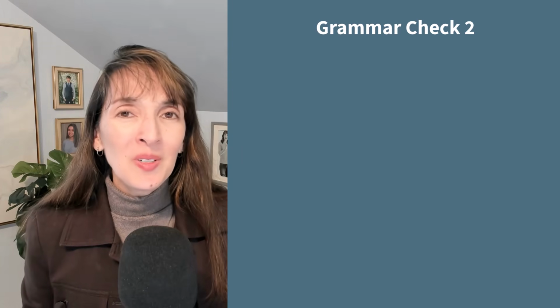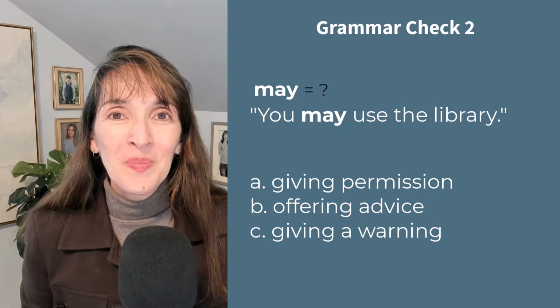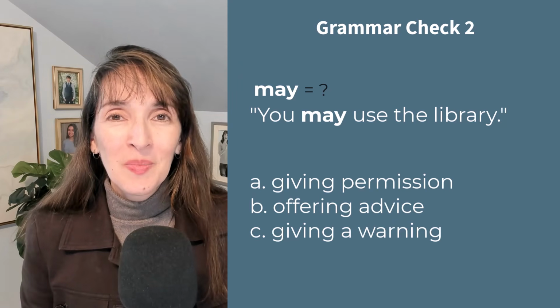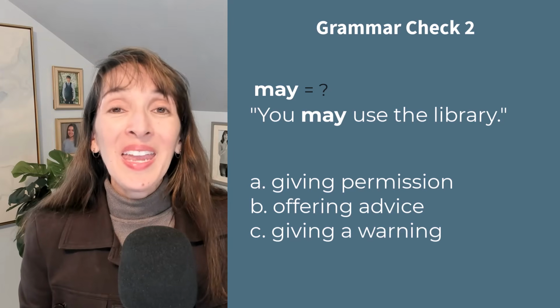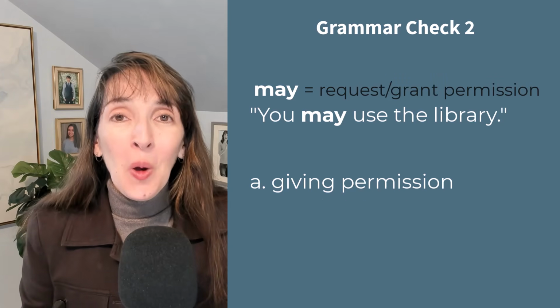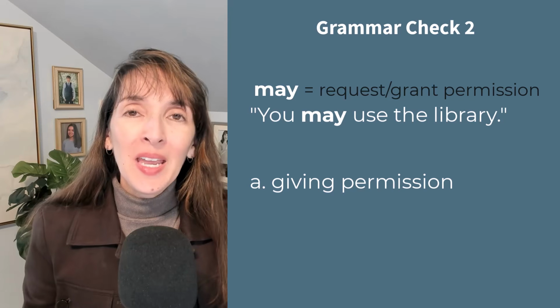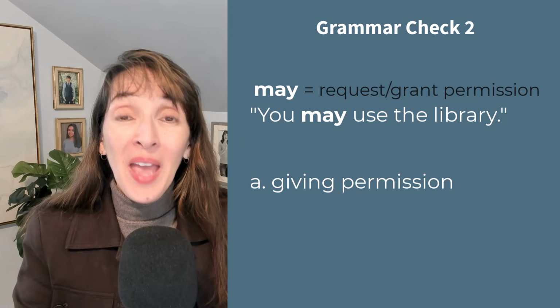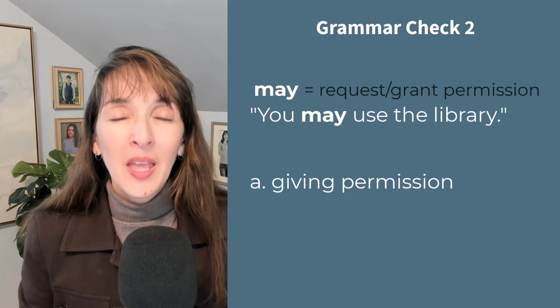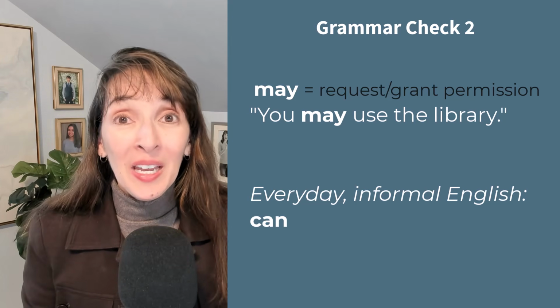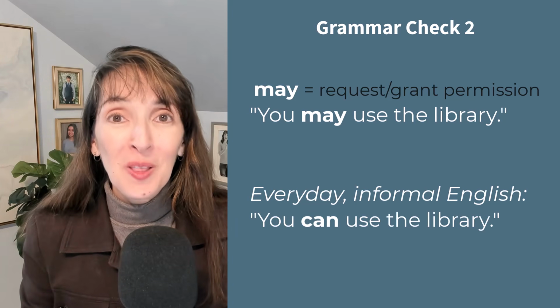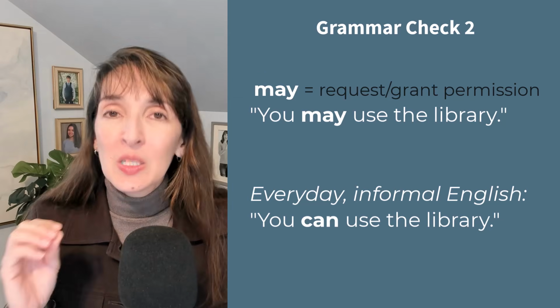When the innkeeper says, "You may use the library," what is she doing? Giving permission, offering advice, giving a warning. Answer A. She's the owner. She has the right to say which rooms the guests have permission to use. Note, in everyday informal English, we can use can for permission. You can use the library. May is more polite.